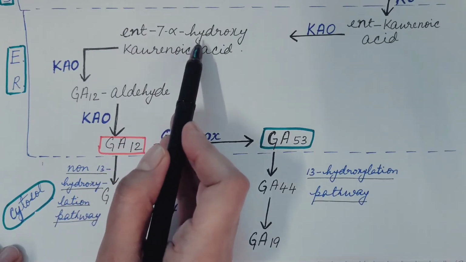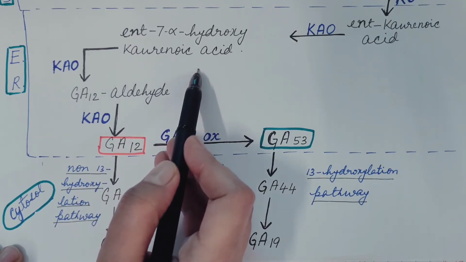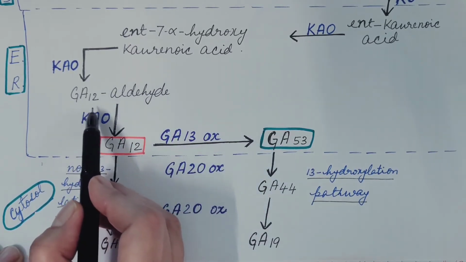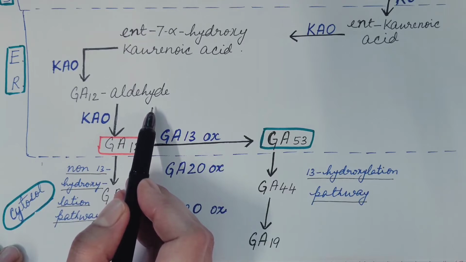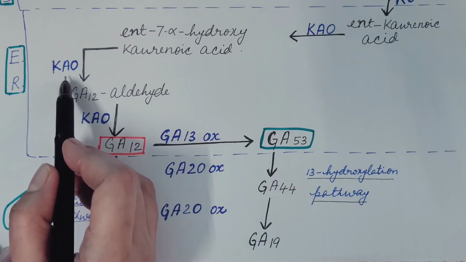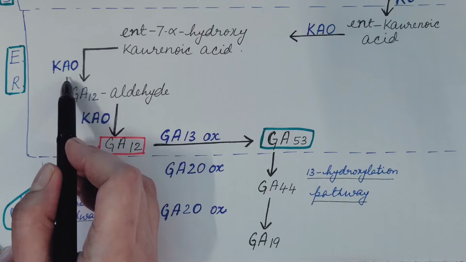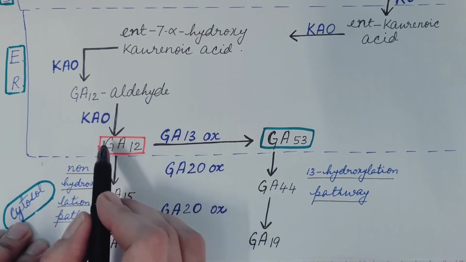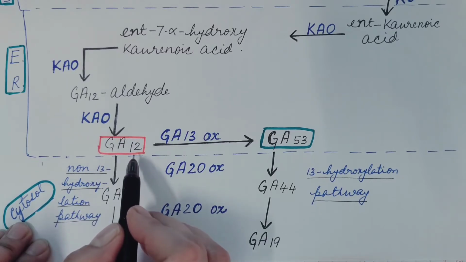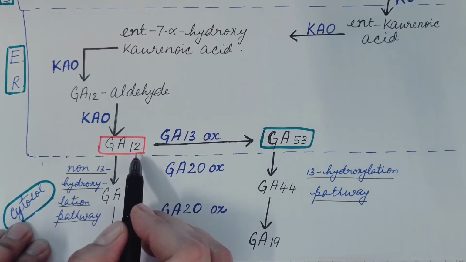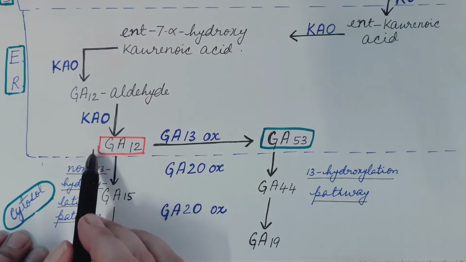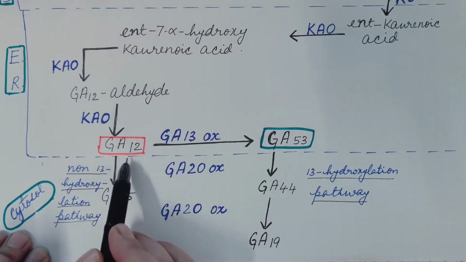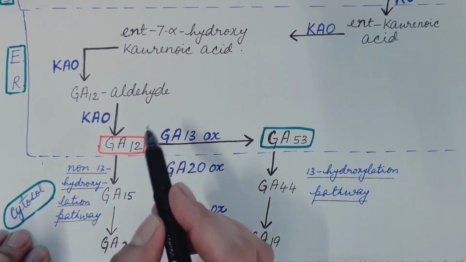Then this ent-7-alpha hydroxykaurenoic acid is converted into GA12-aldehyde, catalyzed by the enzyme ent-kaurenoic acid oxidase. Here we see that GA12-aldehyde is converted into GA12, which is a non-13 hydroxylated gibberellic acid. So here GA12 is present at the branch point.